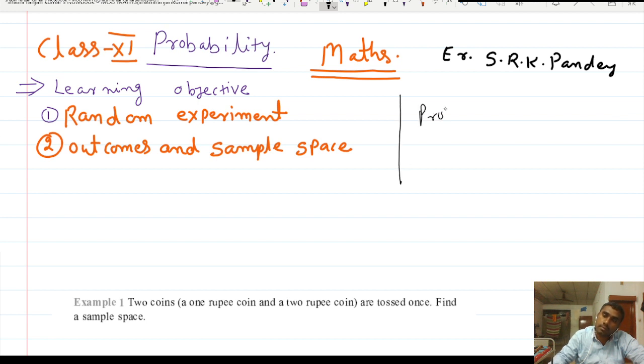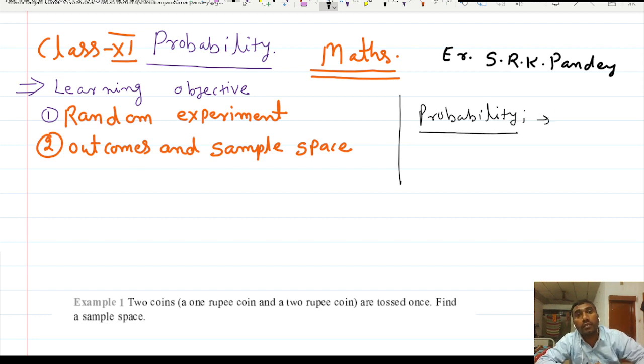Probability. So probability means what? We are actually guessing the chance of occurrence of something. Let us take an example: today is a rainy day, meaning today there may be rain. So what is the chance that it may rain today? So we are giving some numerical value. If we make a statement with the help of probability, it actually increases its weightage.